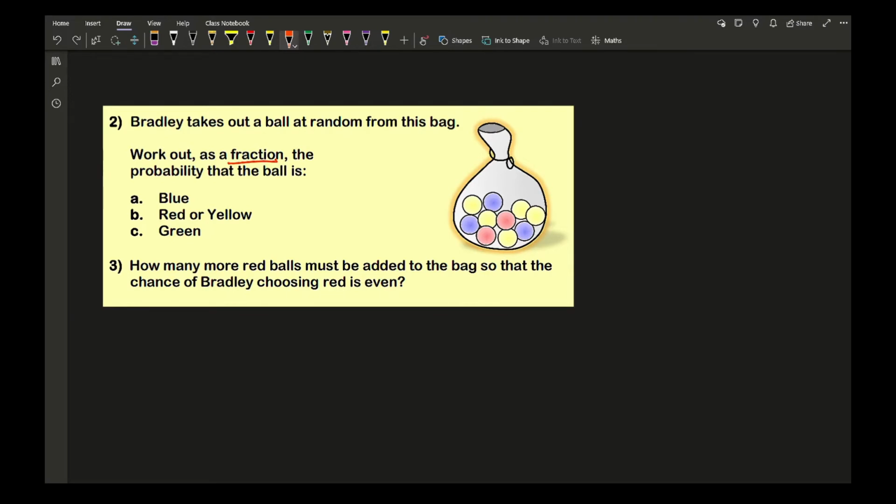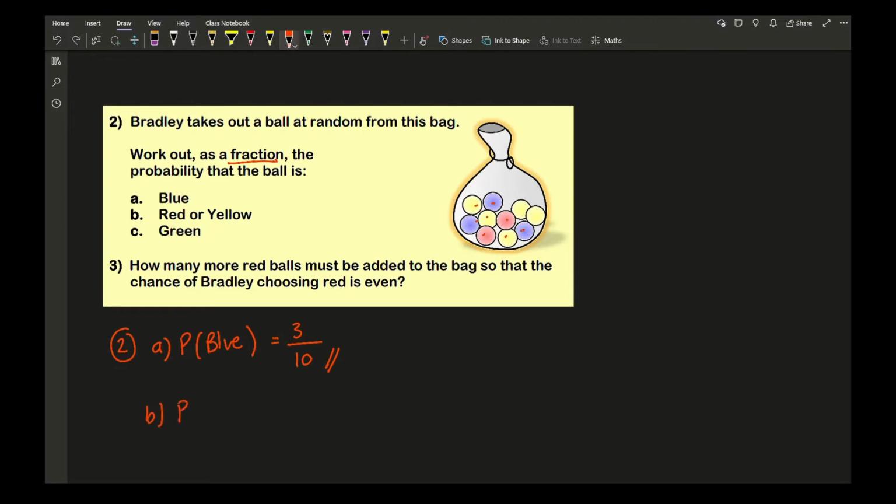So with question 2, what I'm going to do is just write this out. Probability of selecting a blue. Here I've got 1, 2, 3 blues out of a total of 1, 2, 3, 4, 5, 6, 7, 8, 9, 10. So it's going to be 3 out of 10. And again, just a quick check. Can I simplify 3/10? No. So I'll leave it as it is.